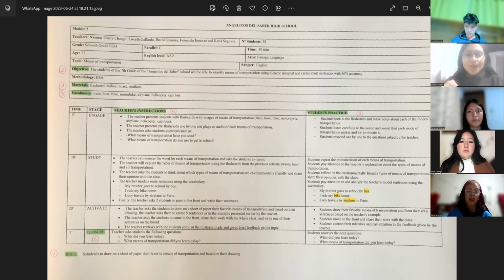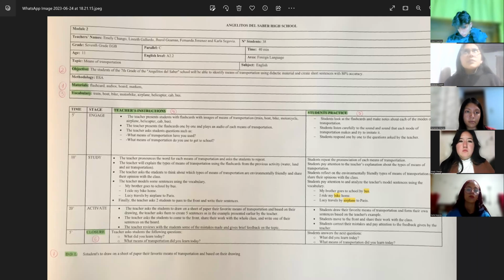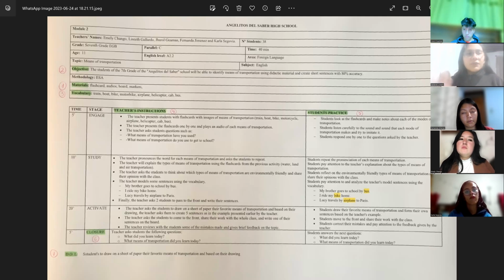the students need to pay attention to that explanation. And also the teacher asks students to think of a type of transportation that is environmentally friendly. And then the students need to share their ideas with the whole class. And finally, the teacher models some examples using the vocabulary. And then two students go to the front and write 2 examples with their own ideas.